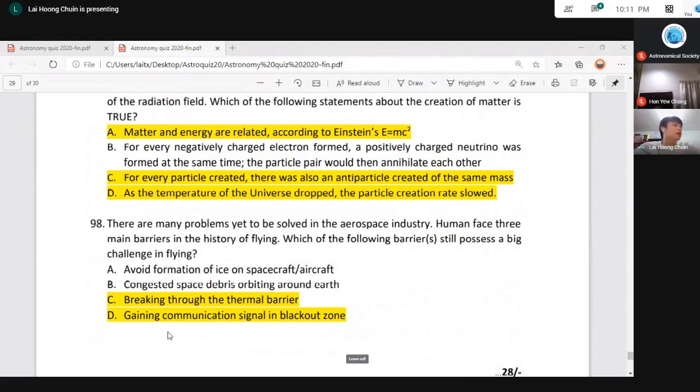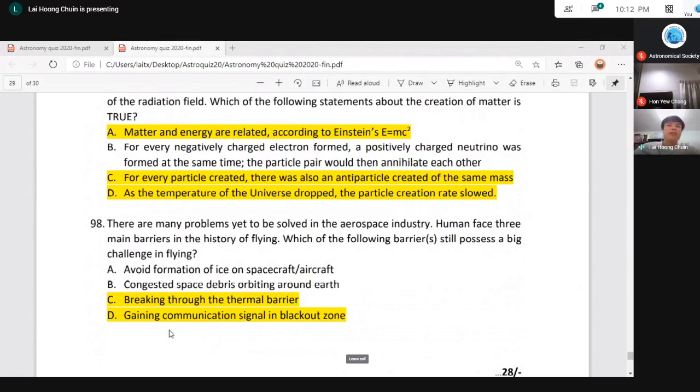So when re-entering, especially for human missions, we experience a blackout zone. That means loss of communication for a few minutes to around 10 minutes. So within these 10 minutes, it actually depends on fate, whether you survive. If nothing happens within these 10 minutes, you are lucky enough, you will land safely.